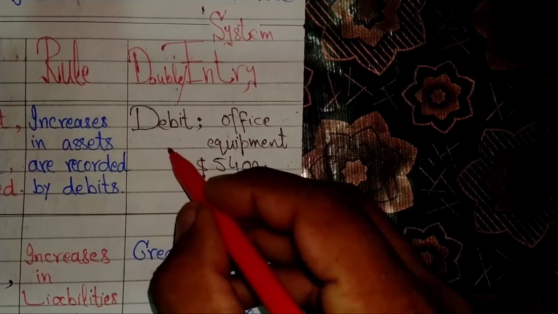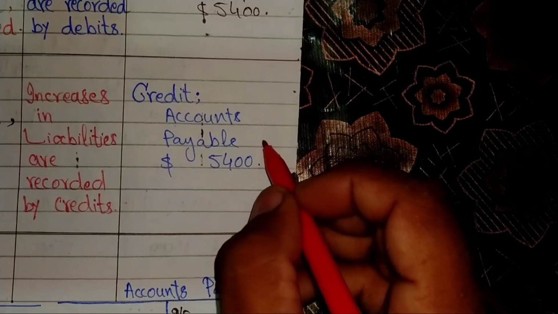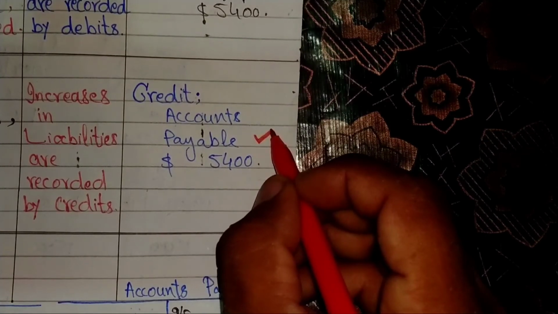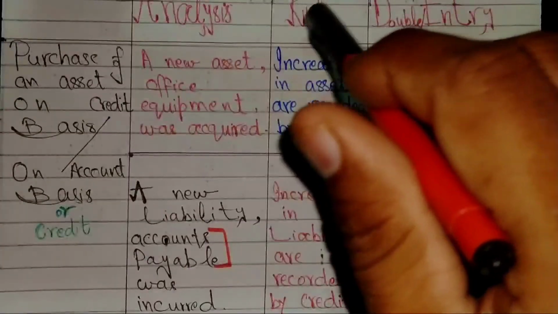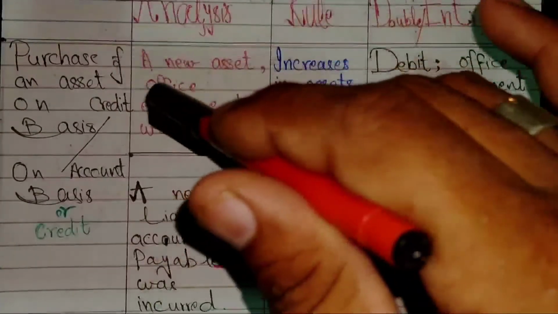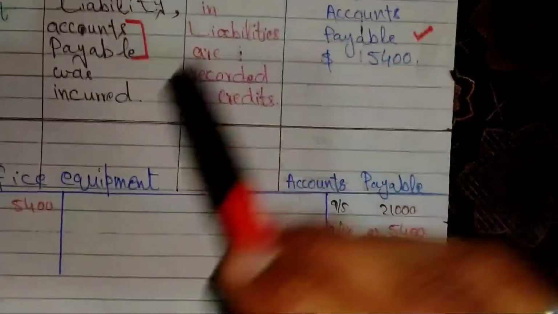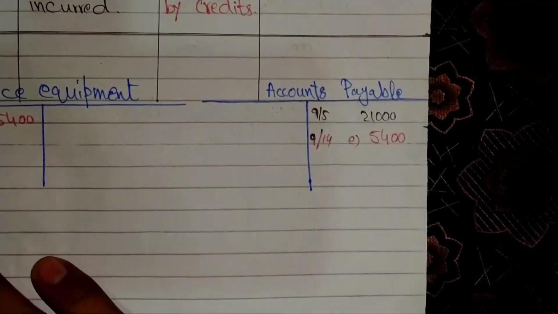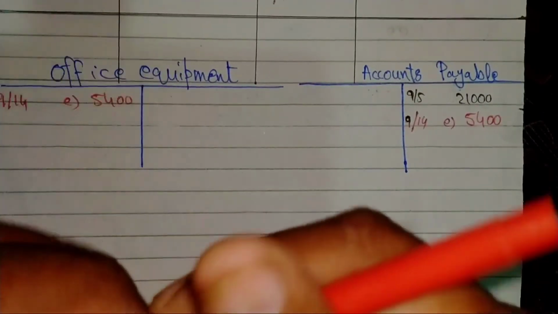$5,400 will be debit. The second entry will be credit, accounts payable with amount $5,400. The whole process of journal account regarding this entry has been completed here. Now we will move toward the working of T or ledger account of this transaction.